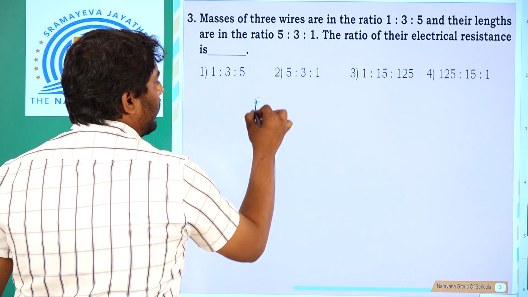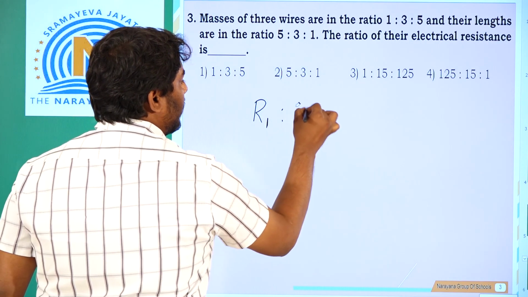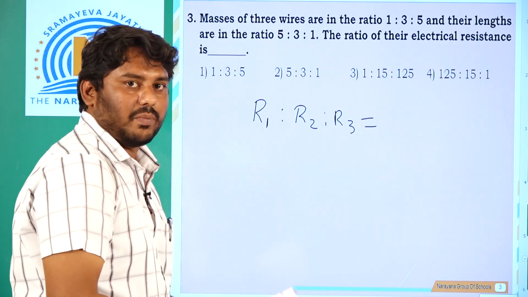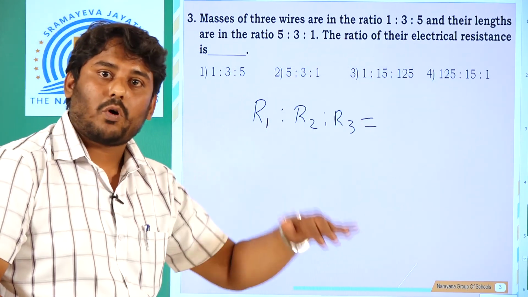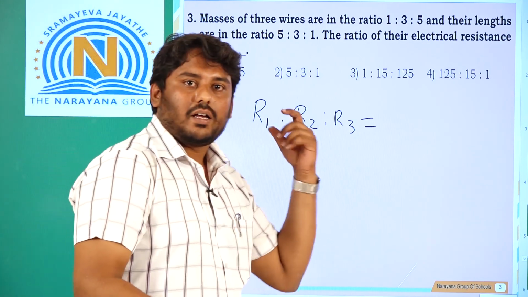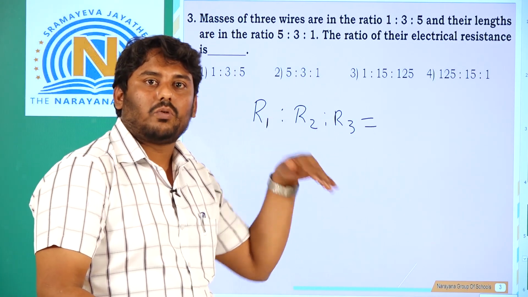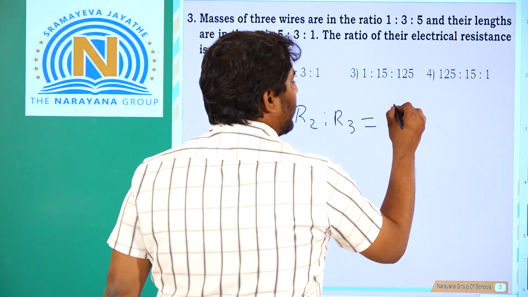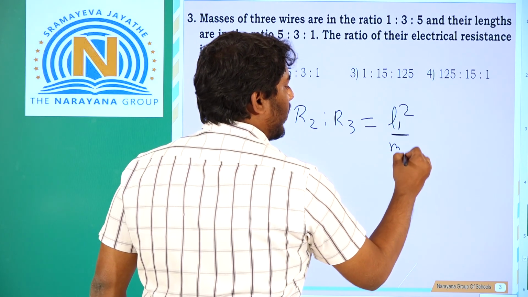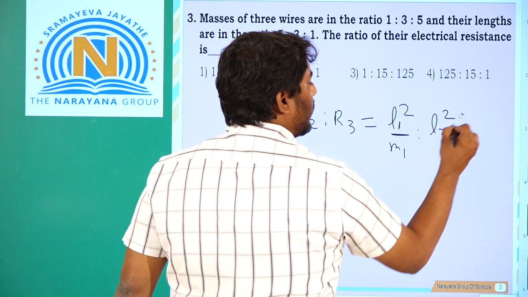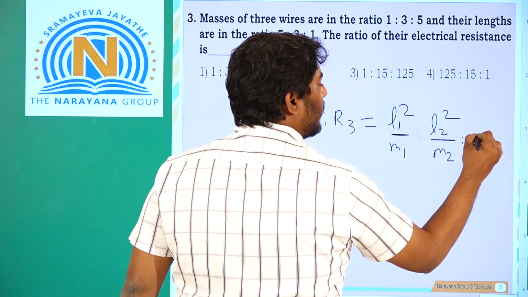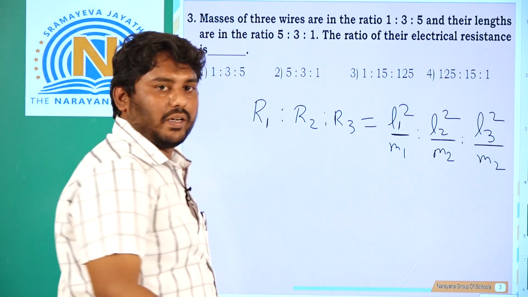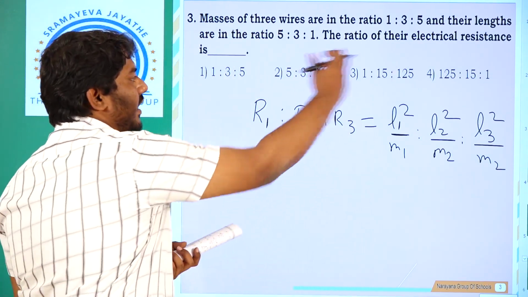Look at this relation. R1 is to R2 is to R3 is simply length square upon mass. I am repeating, resistance is directly proportional to length square upon mass. This is the direct relation. So it gives you L1 square upon M1 is to L2 square upon M2 is to L3 square upon M3. That's it. It's very simple now. Apply the given data in the question.